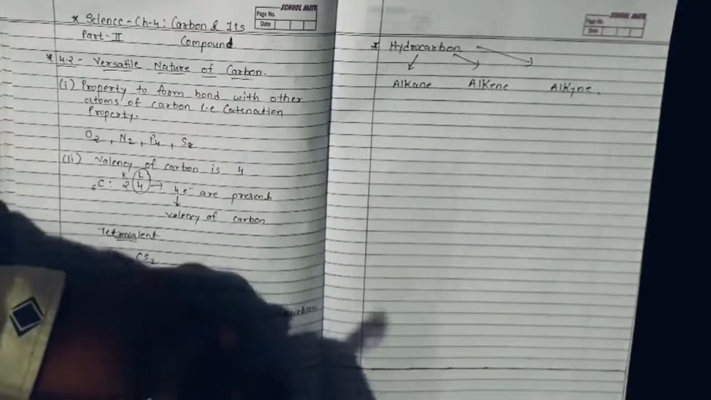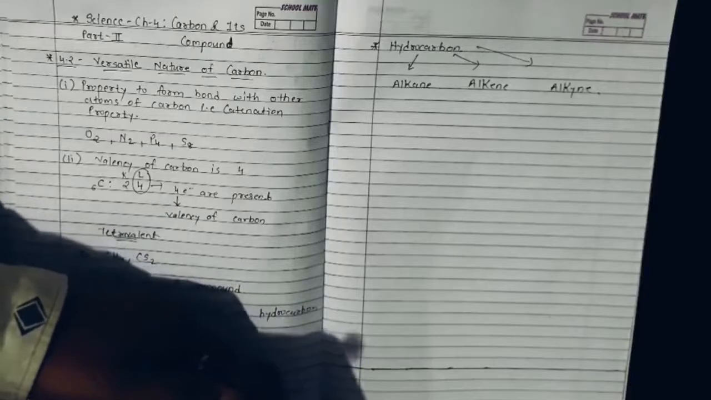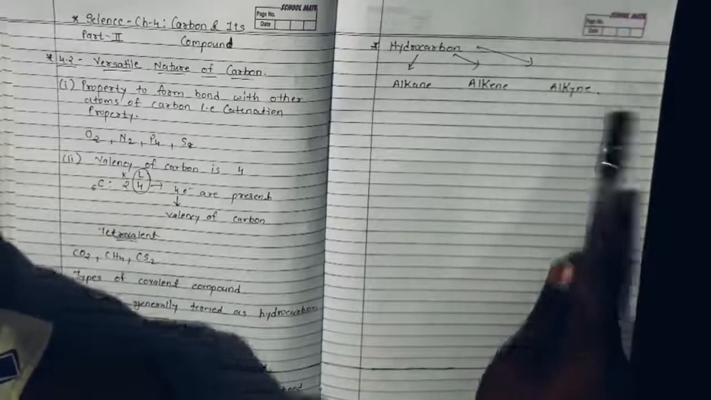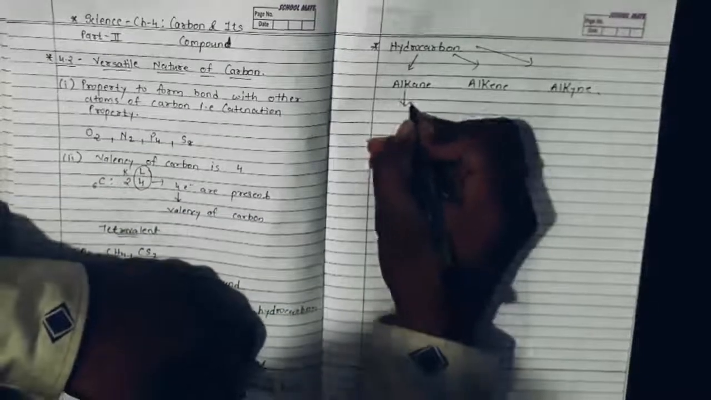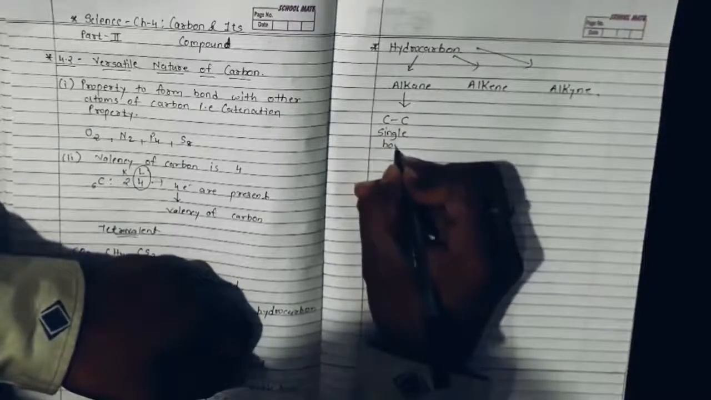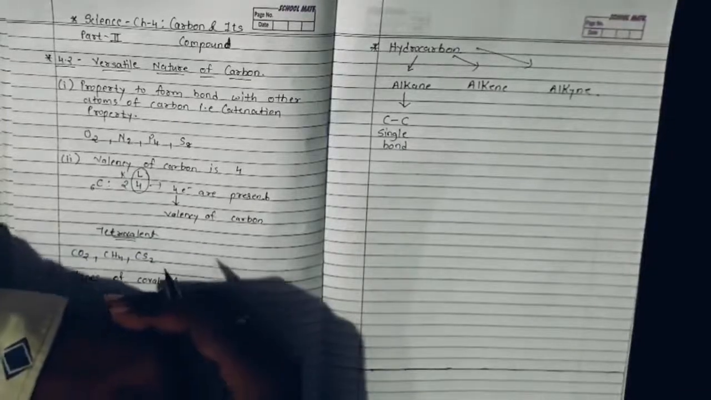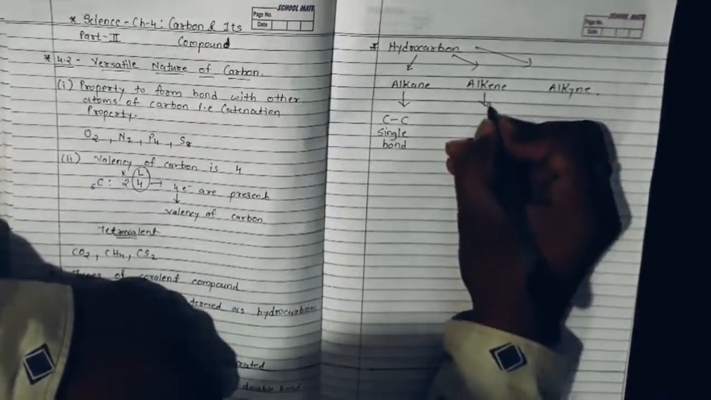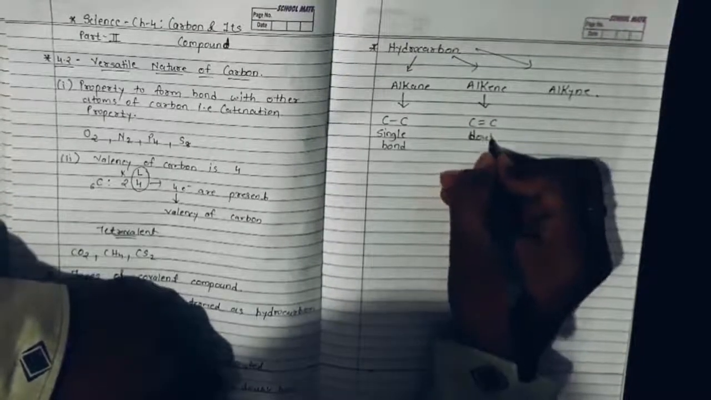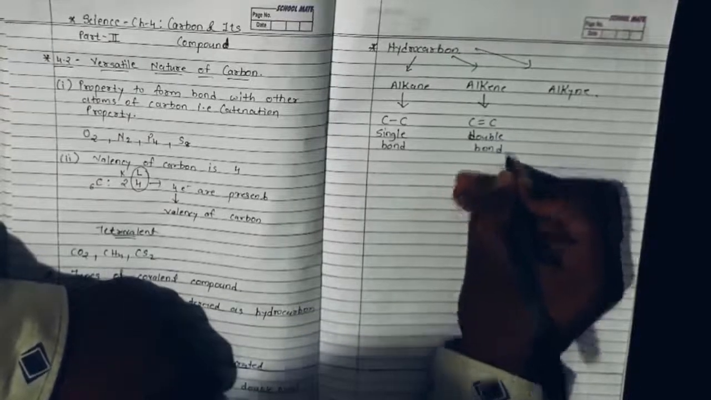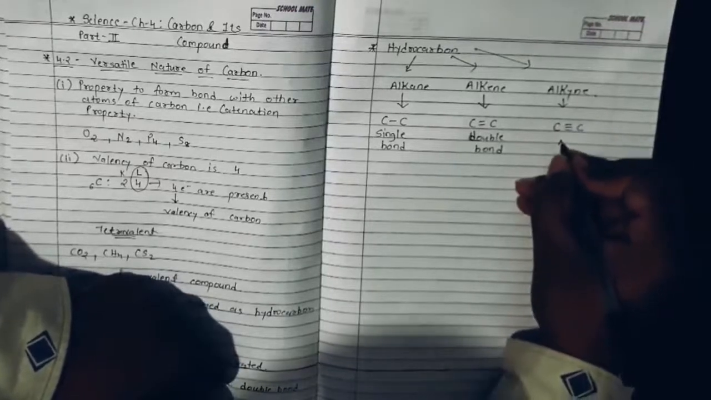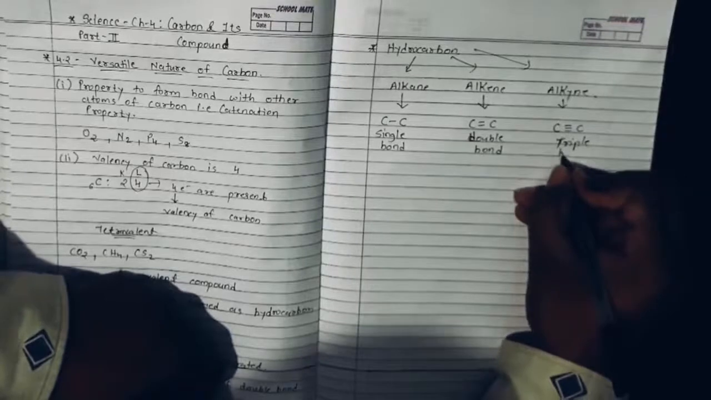Let's start with these three words now. Hydrocarbons, based on the carbon-carbon bond they possess, are specifically termed alkane, alkene and alkyne. What is alkane? When your hydrocarbon contains a carbon-carbon single bond, such hydrocarbons are known as alkane. When your compound contains a carbon-carbon double bond, then such compounds are known as alkene. When your compound contains a carbon-carbon triple bond, then they are known as alkyne, dear students.